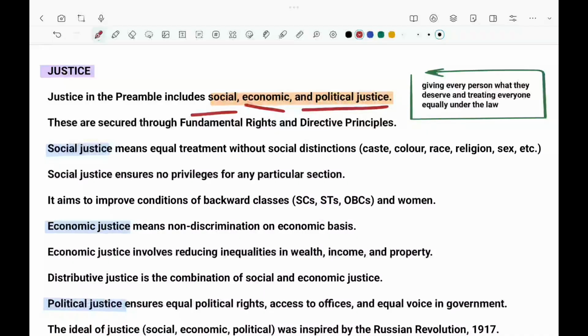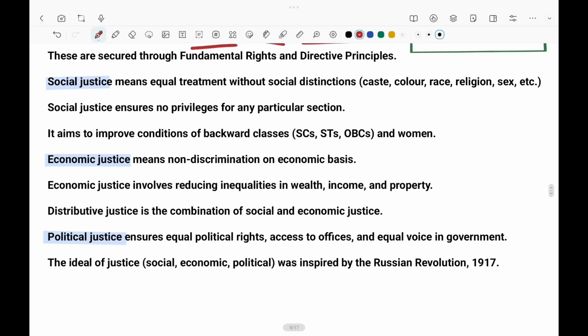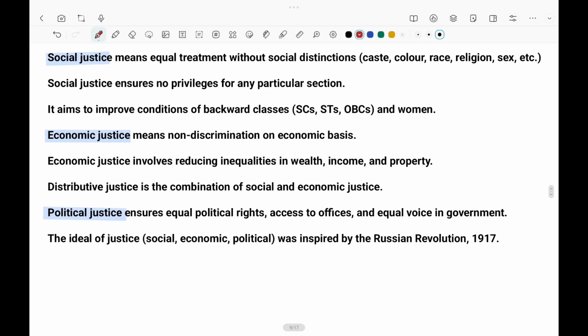Social justice is that no discrimination should be there, irrespective of caste, creed, color, race, religion, or sex. And economic justice is fair opportunities by reducing poverty and exploitation. And political justice is where everyone should have the right to vote, political rights, and the chance to participate in the government.